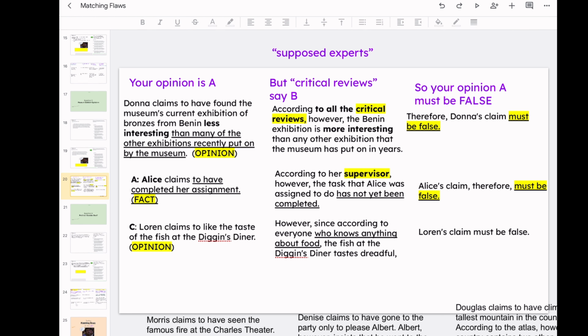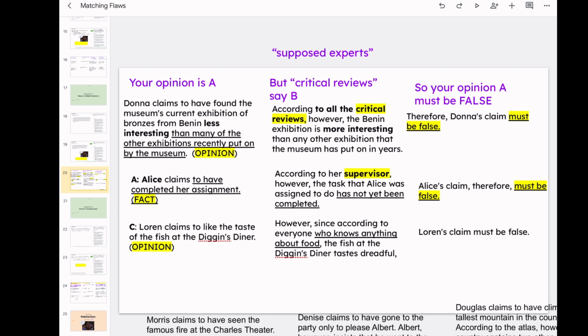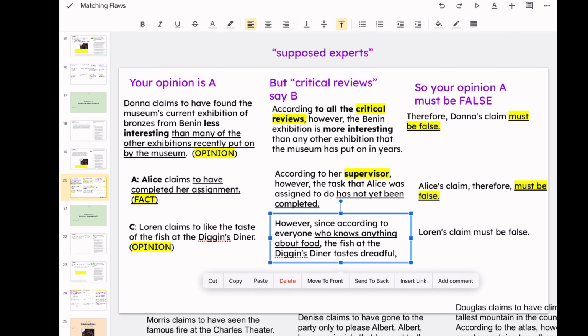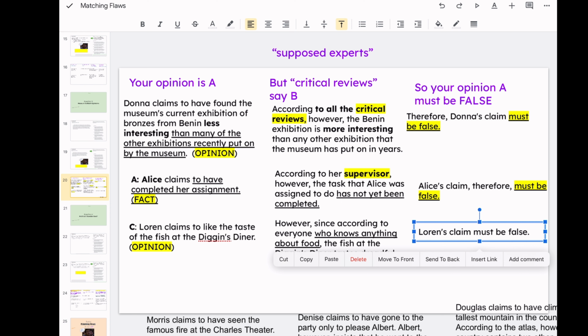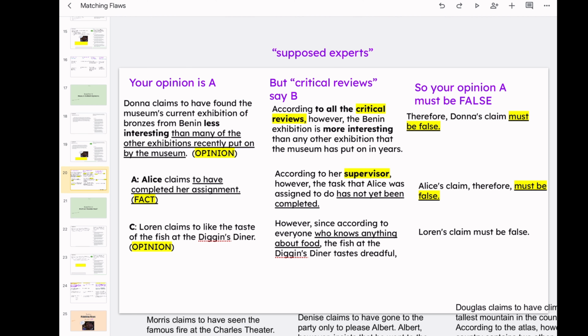So option C was the next closest. Lorraine claims to like the taste of the fish at the Diggins Diner. However, according to everyone who knows anything about food, the fish at the Diggins Diner tastes dreadful, so Lorraine's claim must be false. That follows the format to a T. Obviously, this takes a little bit of time, so just keep practicing it. But what we found is that this section really is more about matching the format as well as the flaw, but really the format really helps.